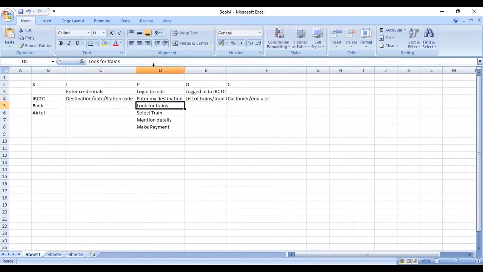When I want to look for trains, what information do I enter? Destination, different train details. When I look for trains, what could be the output? List of trains going to this destination. You can write whatever you want, how you want to write it.